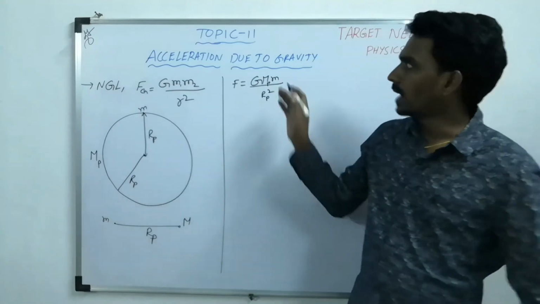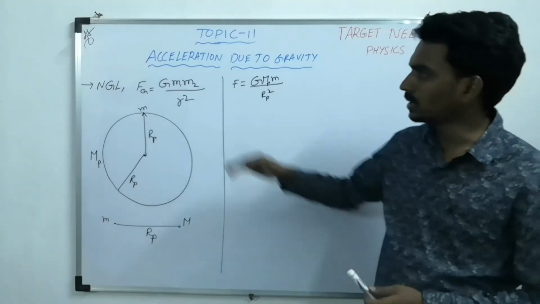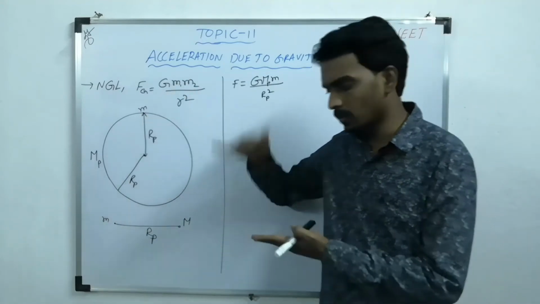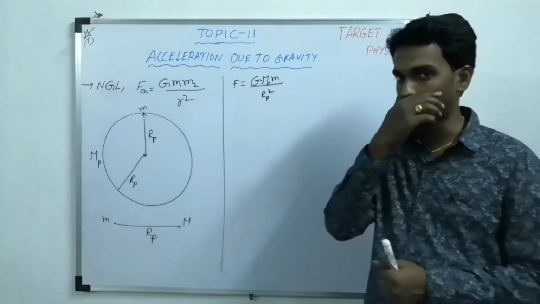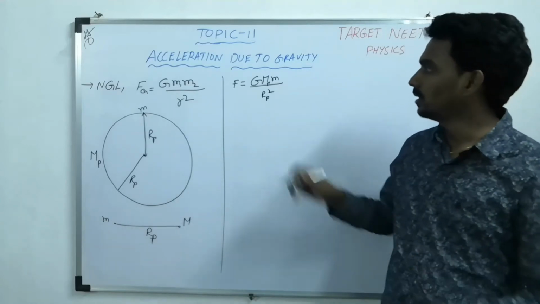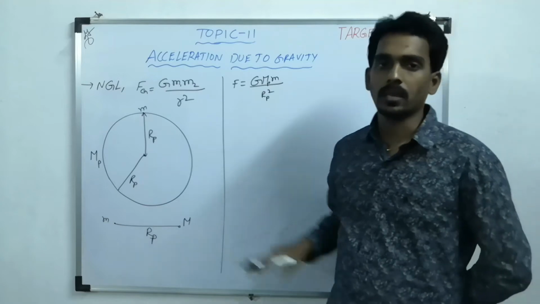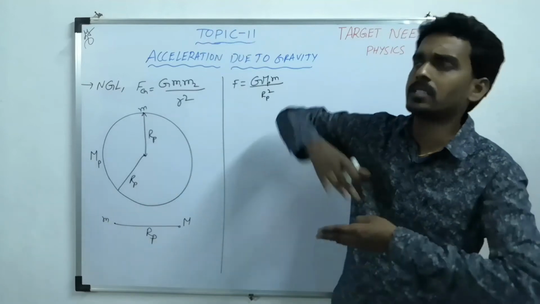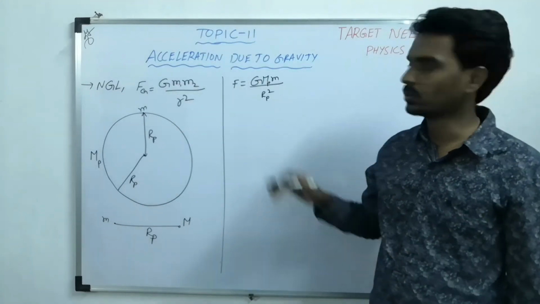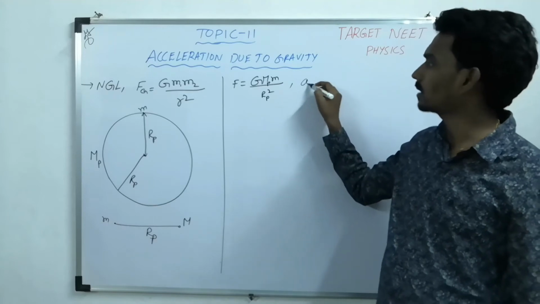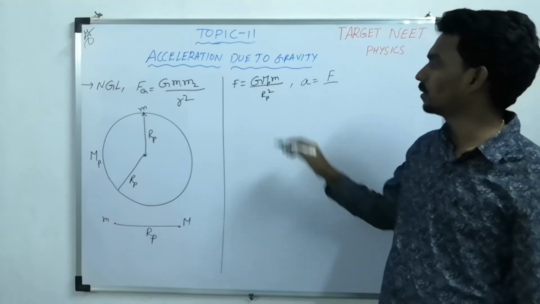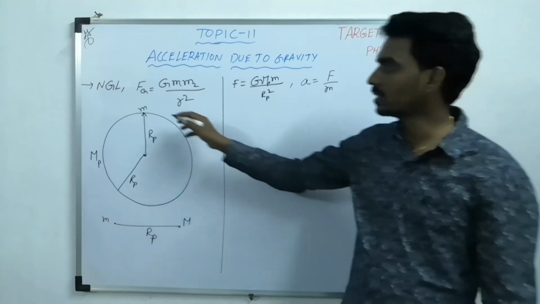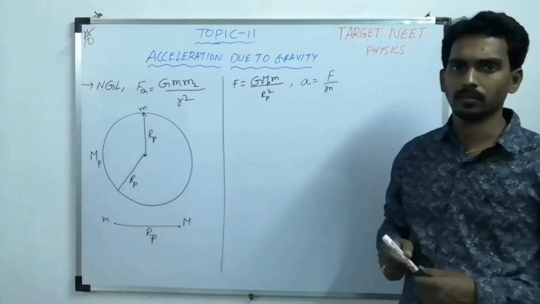Now the acceleration due to gravity means, if the body or particle moves near the surface of the planet, then the force is approximately the same, because the size of the planet is very high. The acceleration when it is moving near the surface will become F by m.